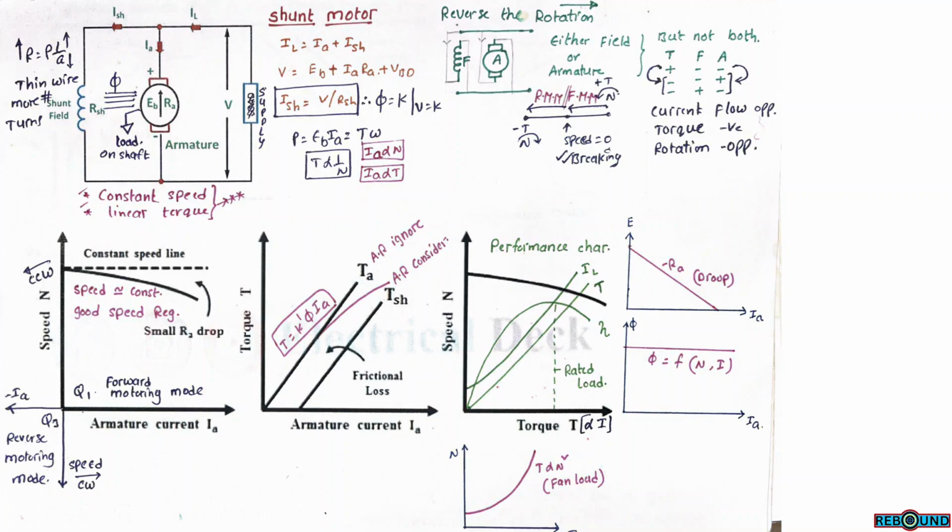Shunt motor supply is given. This is supply voltage. This is total load current. Load is on the shaft. Total load current is divided into armature current and shunt field current. This is self-excited DC shunt motor. The total load current is the sum of the armature current and shunt field current.